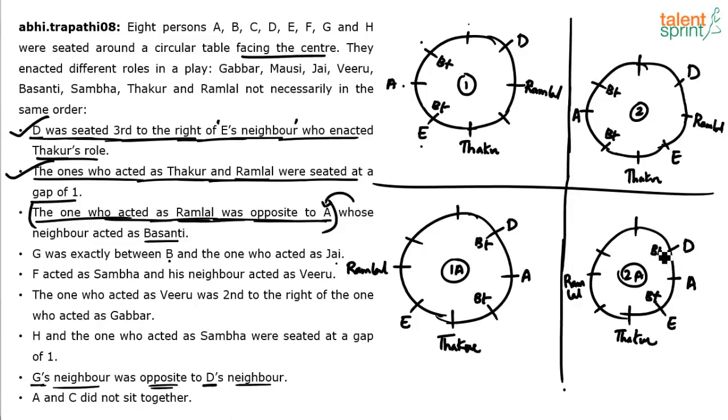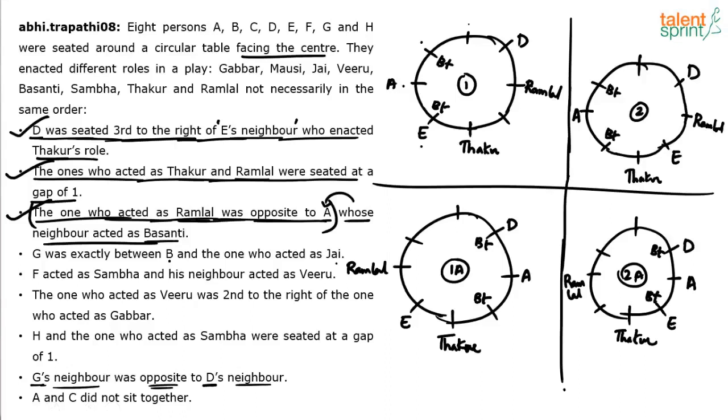Again, no point in duplicating each case now, 1B, 2B, 1C, 2C, and taking the respective positions of Basanti. That will make life even more complex. So let's understand that point number 3 has been considered. There are multiple possibilities for Basanti's position. Now, G was exactly between B and the one who acted as J. Now G, B, J, nobody has been marked, so no point in using it.